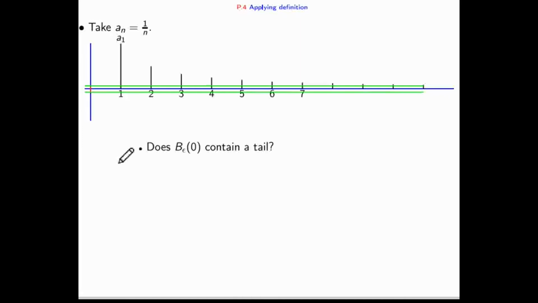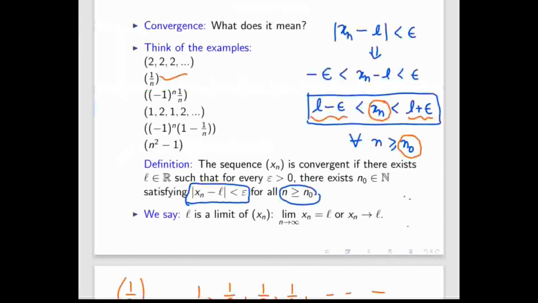Let me do that one. Sir, how to find epsilon? No, epsilon no need to find. You have to find the natural number only. So Sir, how to find L? Excuse me, sir. Yes.